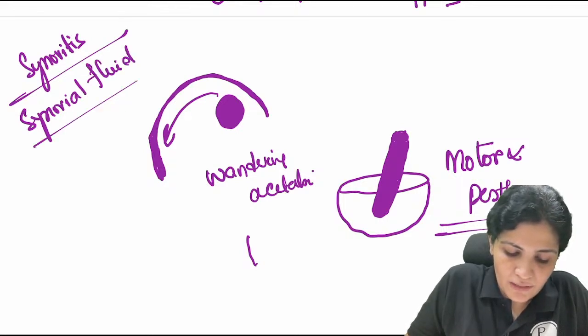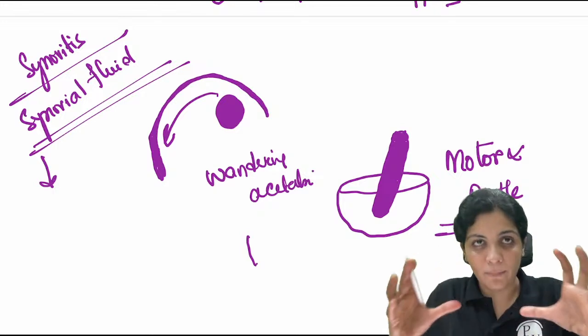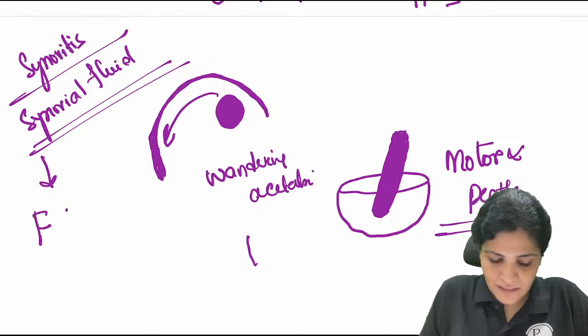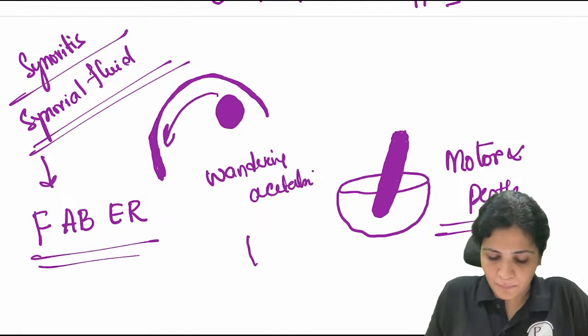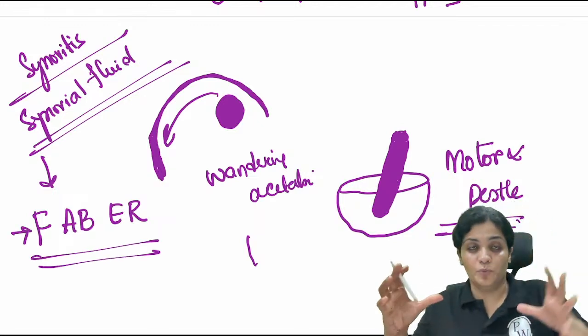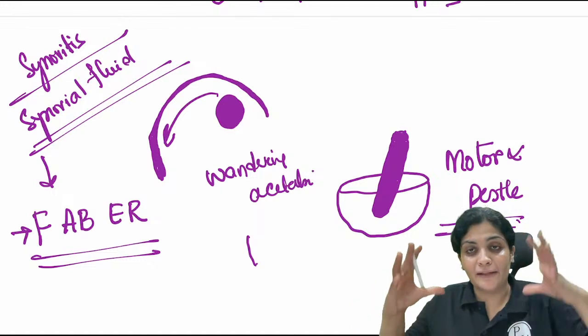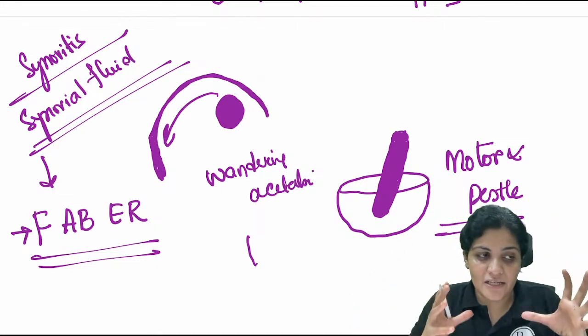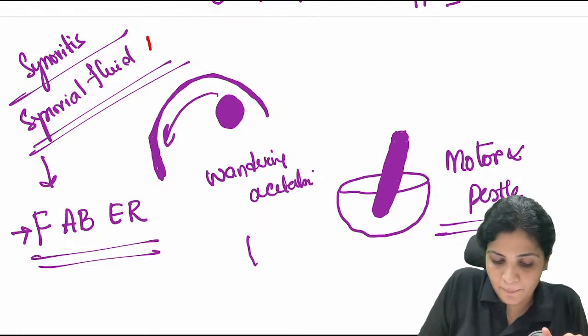This fluid needs accommodation in the joint, and whenever something is accommodating, it should be roomy. So this is the position where the joint is roomy: flexion, abduction, external rotation. Here the capsule enlarges, so there is a place for the fluid to fit in. That is stage 1.